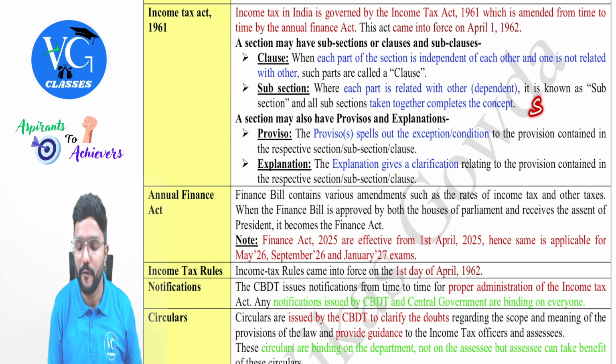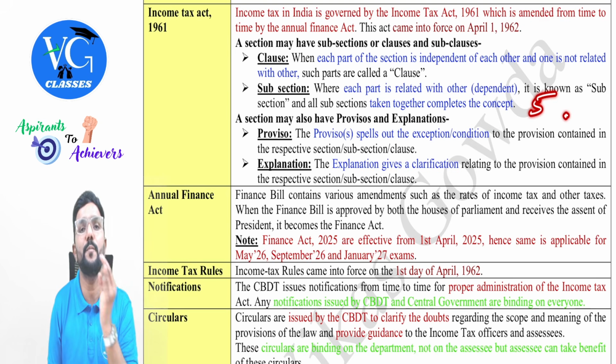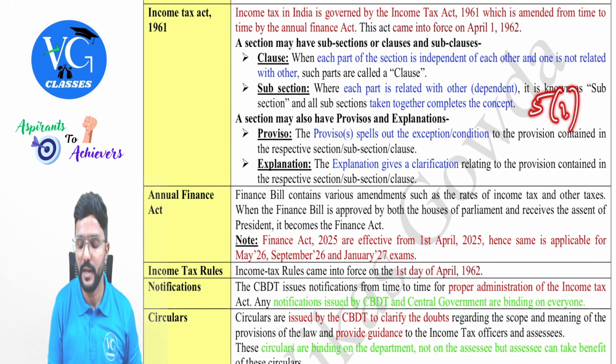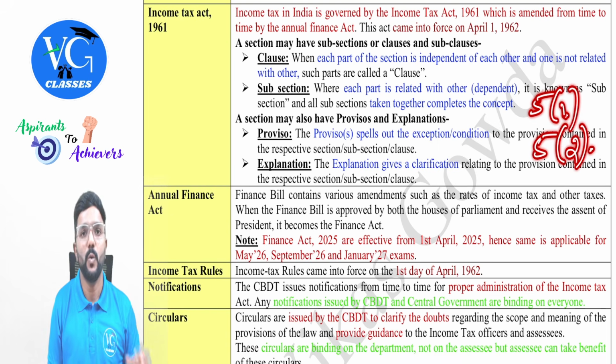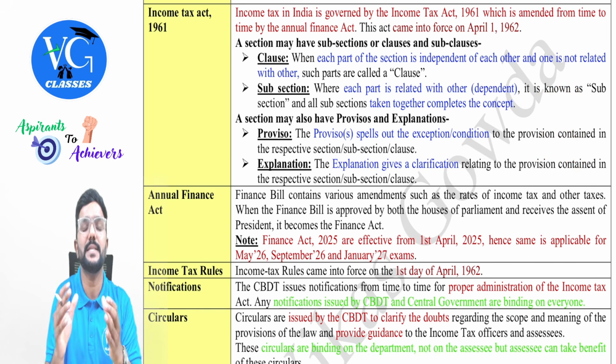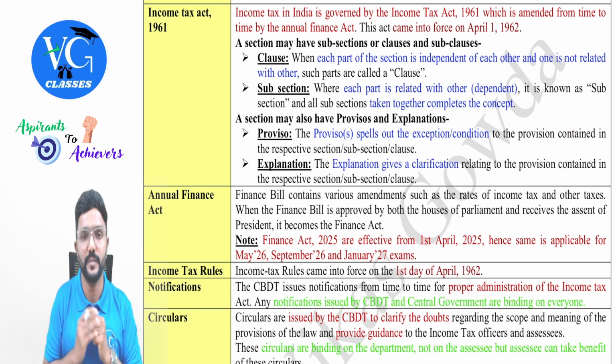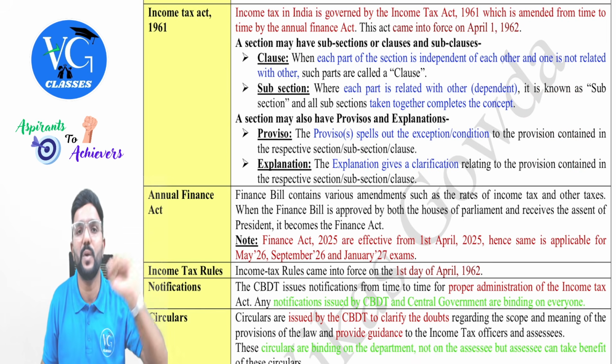Guys, section 5 of the Income Tax Act talks about the scope of total income. And it has two subsections, section 5.1 and section 5.2. Only when a person has an idea about both of these subsections can I clearly tell what income is taxable in India and for whom. Sir, if I just know subsection 1, is it enough?